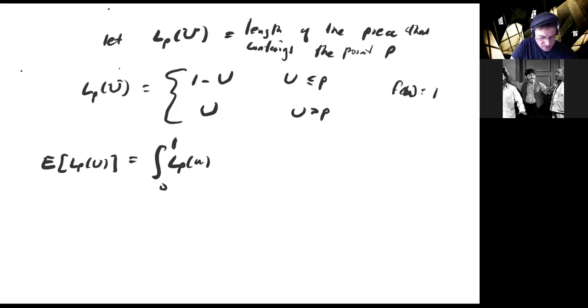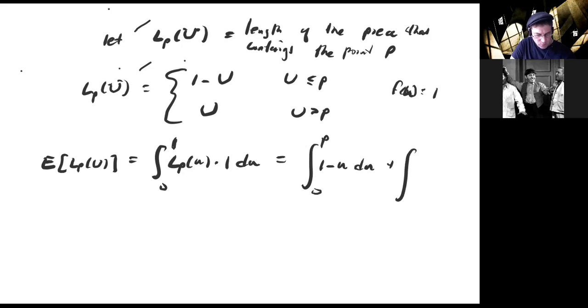So we multiply by 1 and integrate over u. So what do you get? Well, the function is given in two branches. Between 0 and p, the function is given by 1 minus u du, and then u is between p and 1 in the second case. So we're integrating from p to 1, u du.